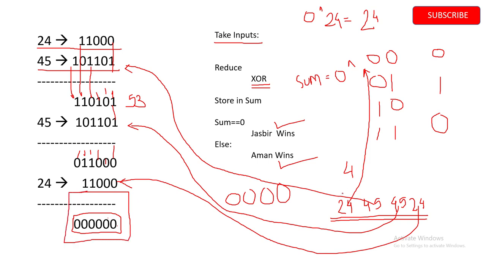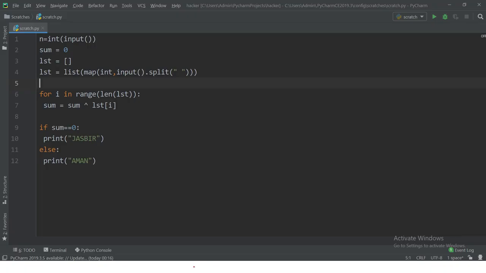So the numbers on the table are symmetrical to each other, and if they are symmetrical, if sum is equal to 0, then Jasbir wins the game, else Aman wins the game. So now we'll see the code.